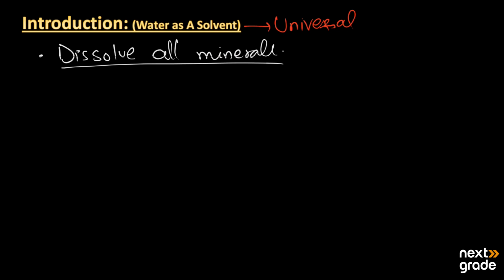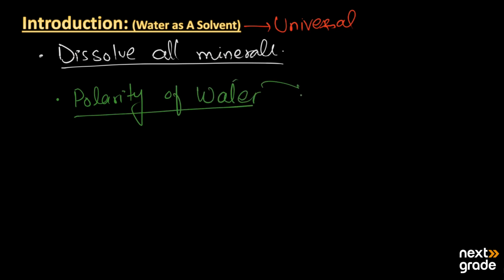Basically, it has its ability to dissolve different substances because of two unique properties. The number one property is the polarity of the water molecule. The water molecule is mainly polar in nature, so it can dissolve more of the polar substances, and that ability makes it the universal solvent. The second property that makes water a universal solvent is its exceptional hydrogen bonding ability.